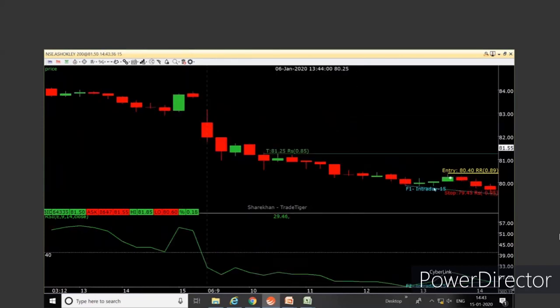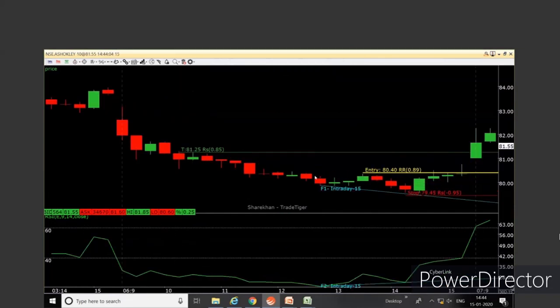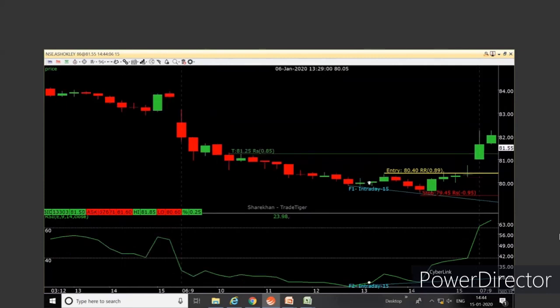Once again, between these two points, wherever you have seen the divergence, the highest point, above that is your entry. Between these two candles, whichever is the lowest point, below that is your stop loss. Target: next area of resistance. So above the entry point, prices have slightly gone up, taken a turn, come down. That is your target. And target achieved.